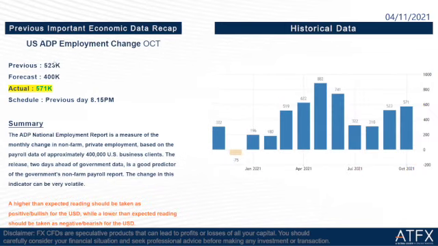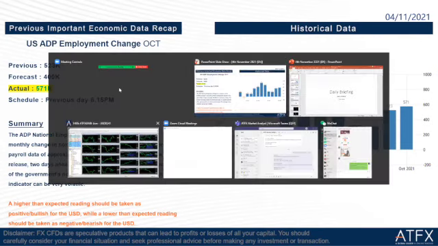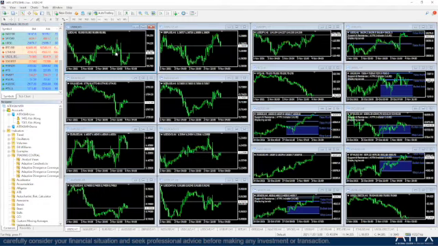And then we go to the next one, which is the US ADP employment change for October. Previous is 523,000 and the forecast is 400,000, but the actual is 571,000. It's a lot higher than the forecast. So this is actually very good news for the USD. Let us take a look at the market graph here. We can see that the US dollar index rose yesterday because of this important economic data, which is the US ADP employment change. Okay, then we go back to our PowerPoint.